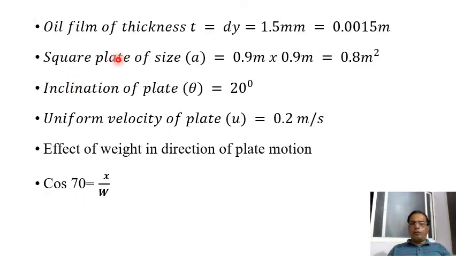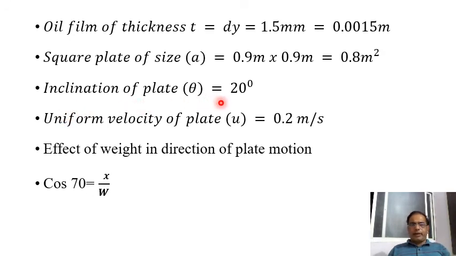Here I made a note of the given data. The oil film thickness as given, that is dy or t, whatever it may be. I consider that as dy, right? That is 1.5 millimeter, which I convert into meter. The square plate of size as given, 0.9 into 0.9. From that I can calculate the area, that is 0.9 into 0.9, that is 0.81 meter square. Right?